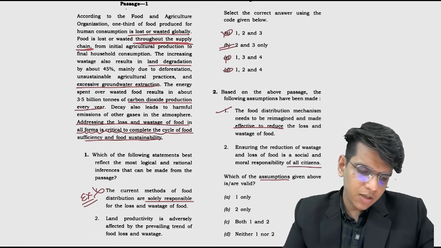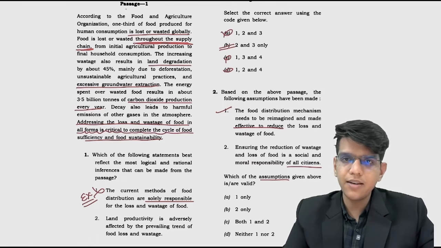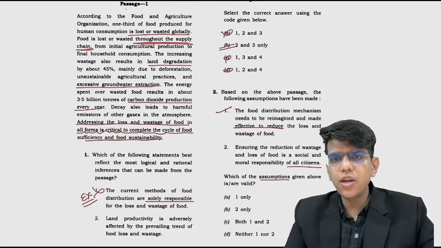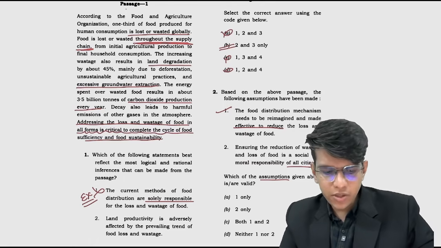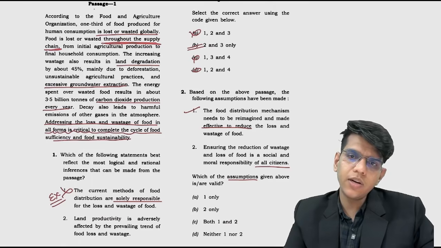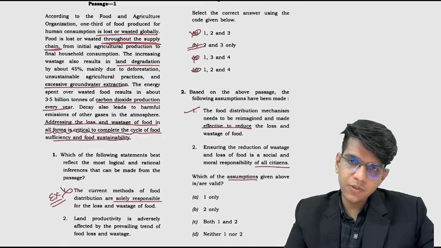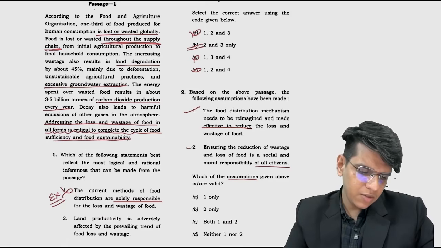Now, social and moral responsibility, because it is all addressing the loss and wastage of food in all forms, is very critical, right? For food sufficiency. Moral responsibility is not directly given to you in the passage, but it is hinted at, right? You can relate to it, right? If we don't do this, there are multiple aspects which are going wrong. So this can be assumed, right?